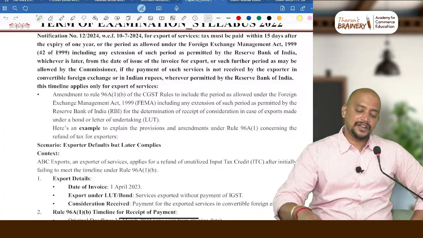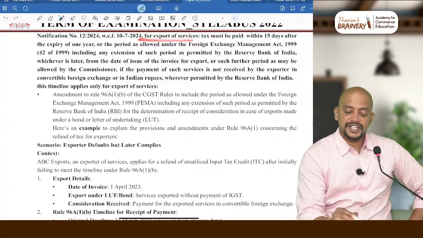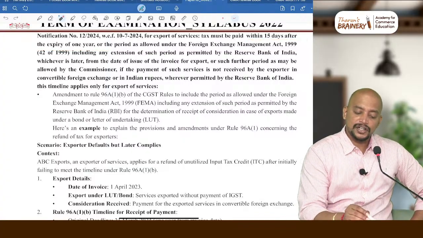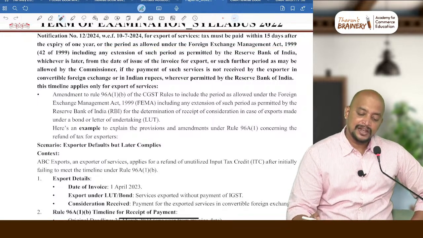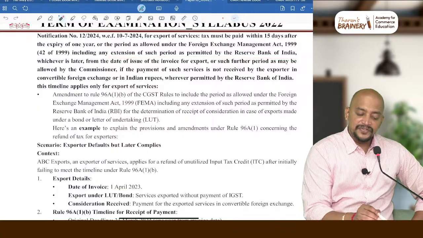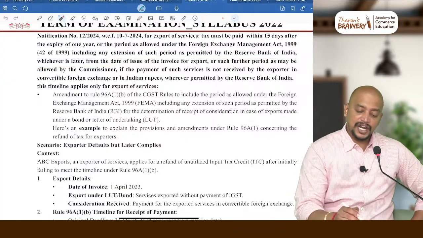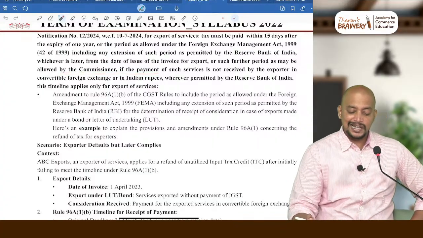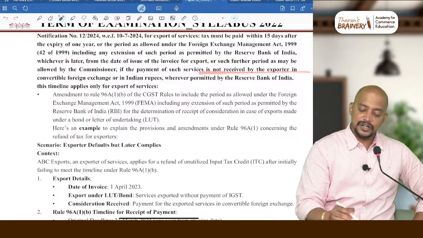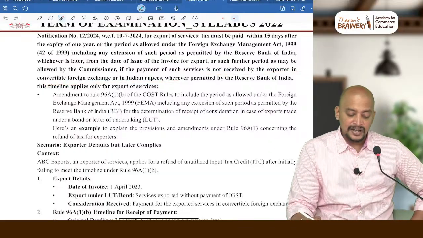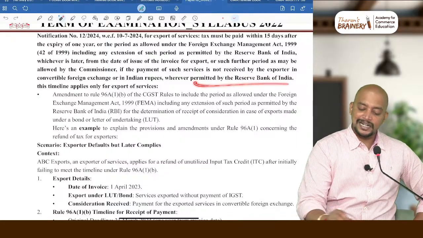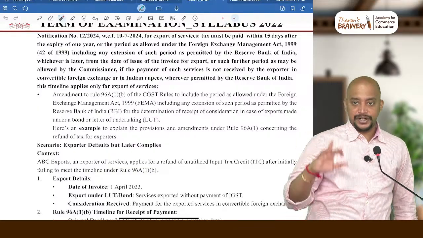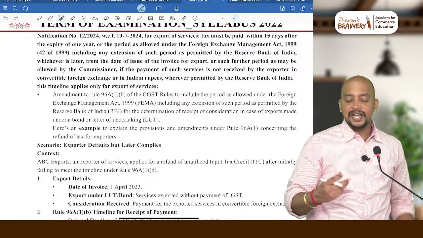So for that reason, they have given that for export of services, tax must be paid within 15 days after the expiry of 1 year or the period allowed under FEMA, including any extension, whichever is later, from the date of issuance of invoice for export, or such further period as may be allowed by the commissioner, if the payment for such service is not received by the exporter in convertible foreign exchange or in Indian rupees, wherever permitted by RBI. So for export of goods, previously we have that point. For export of services also they have made an amendment now.